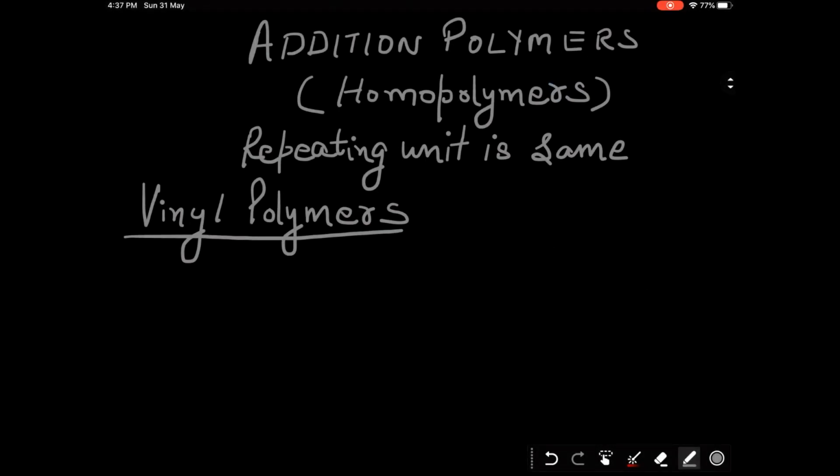Today we are discussing addition polymers. Addition polymers are also called homopolymers because the repeating unit is the same in addition polymers. One of the important classes of such polymers is vinyl polymers. Let us discuss the monomers and polymers one by one and their respective applications.